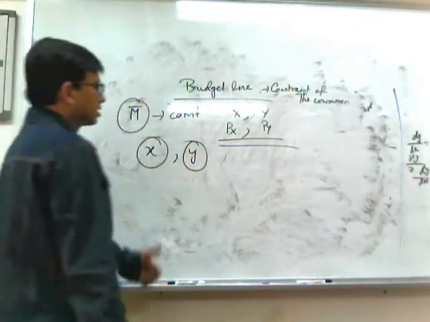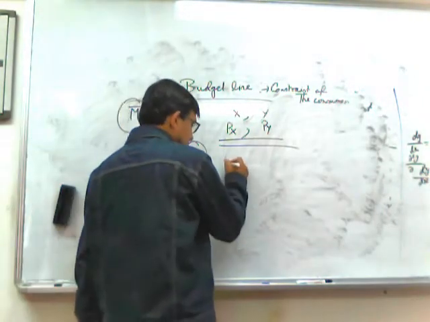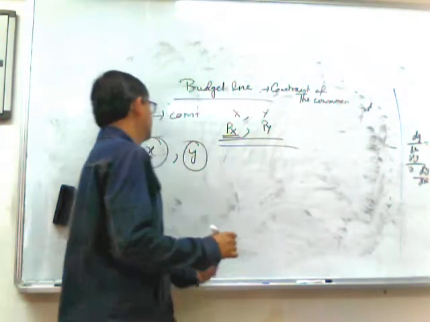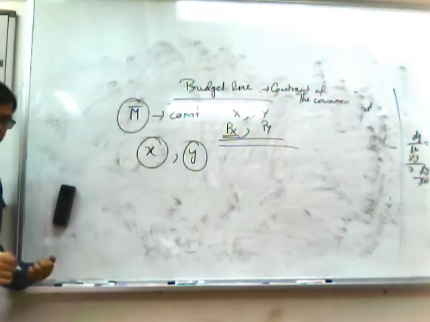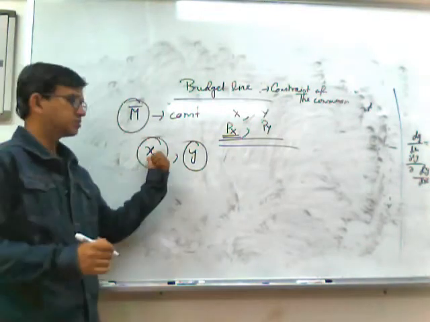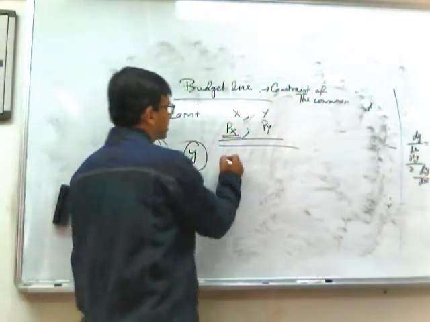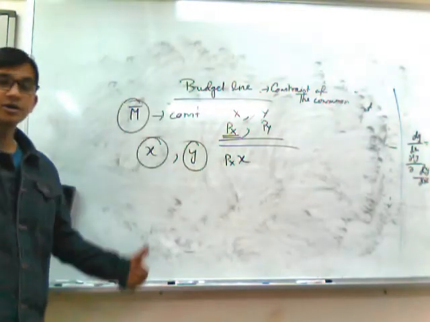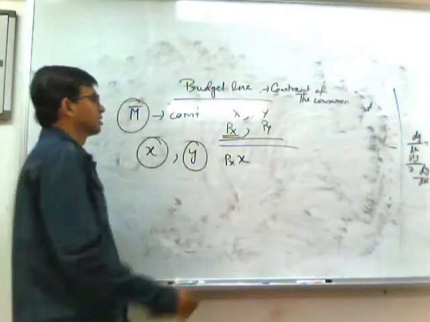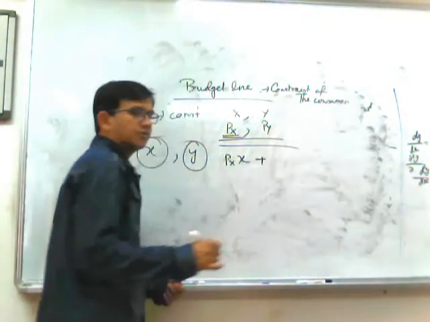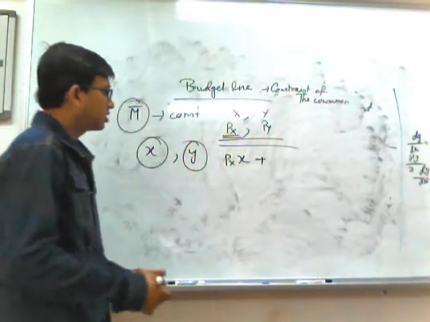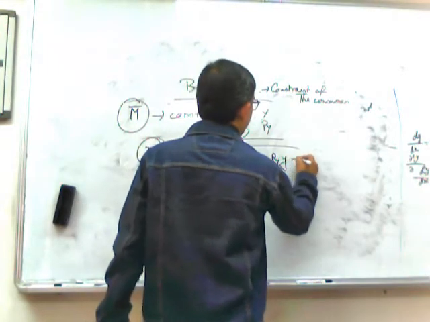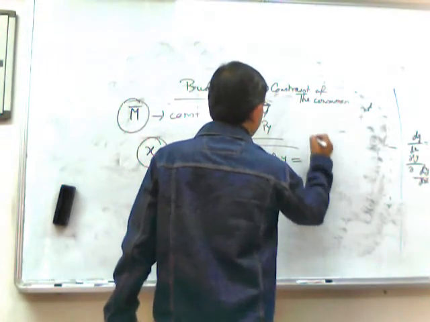Here Px is the price per unit of X, and the total quantity consumed is small x. So Px into x is the expenditure on commodity X, plus the expenditure on commodity Y. Similarly, it will be Py multiplied by y, and the sum will be M bar.